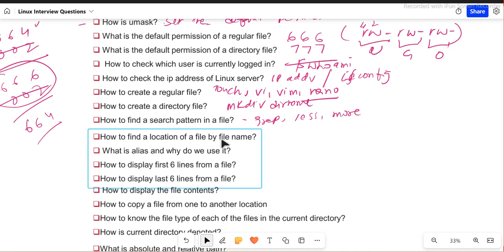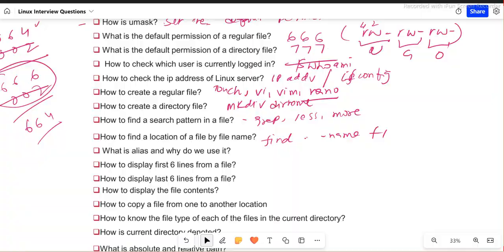You will find all the details. How to find the location of a particular file by name? We can actually use the find command. We can use something like this: find, and if you want to start from the current directory, you can do dot, start from here, and then -name and the file name, for example F1.